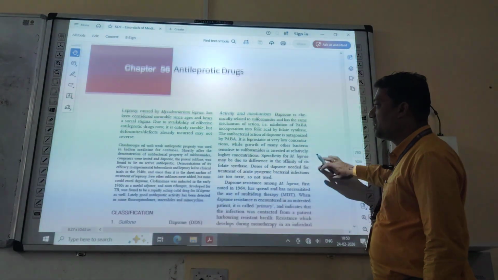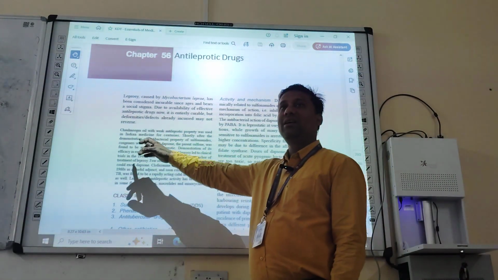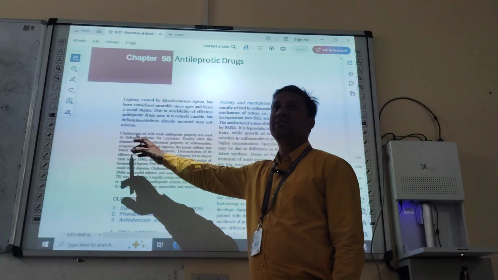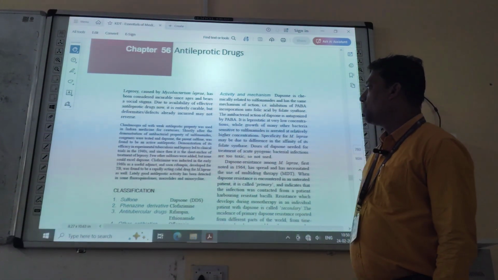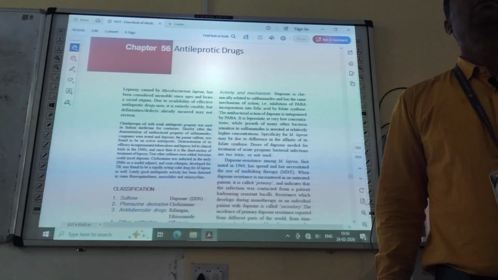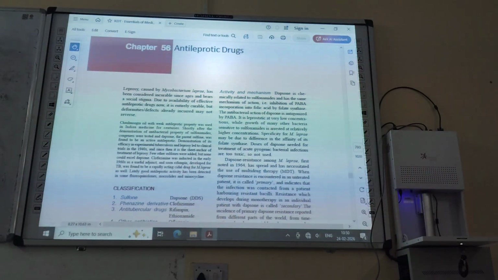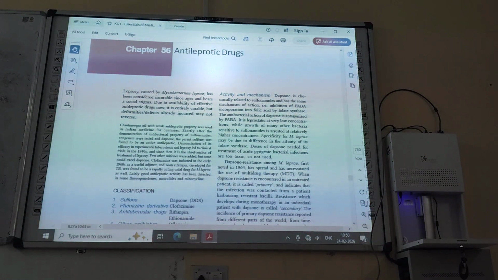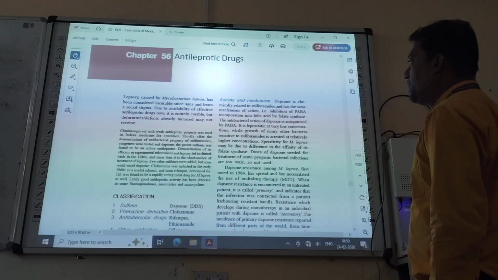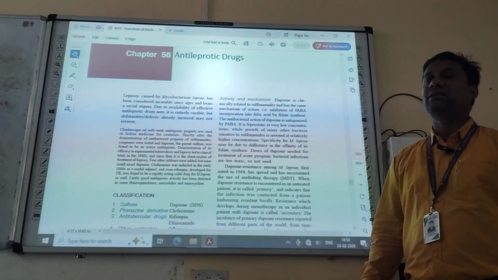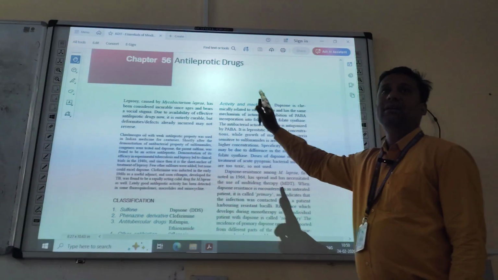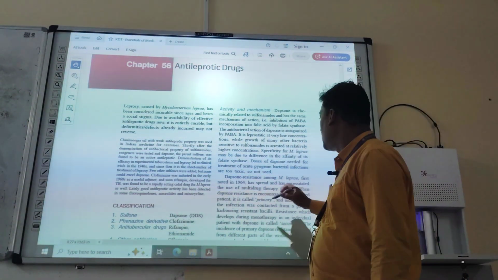Then chalmugra oil, the Ayurvedic preparation, with weak antileprotic property, was used in Indian medicine for centuries. Okay, chalmugra oil is an Ayurvedic preparation.